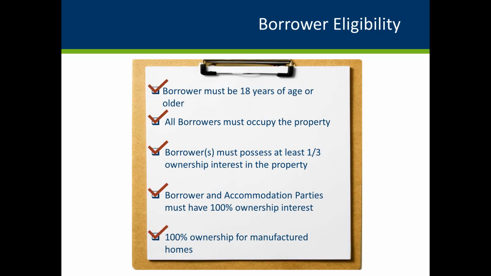All borrowers and accommodation parties, individually or in the aggregate, must have 100% ownership interest in the residence to be improved. If the property is a mobile home, the borrower must have 100% ownership interest in the property.